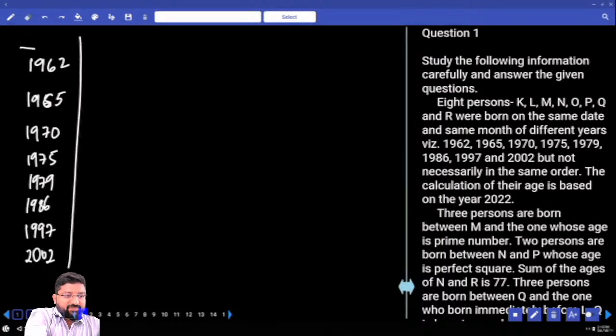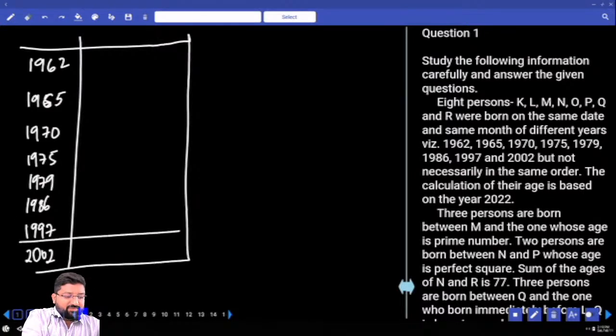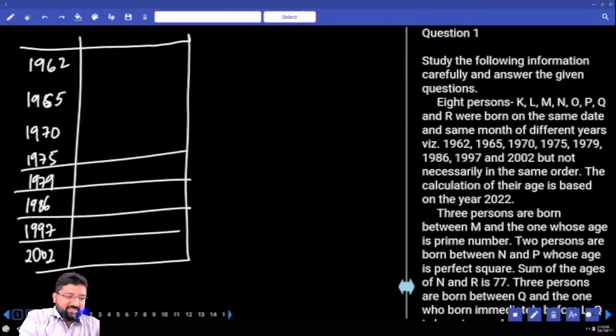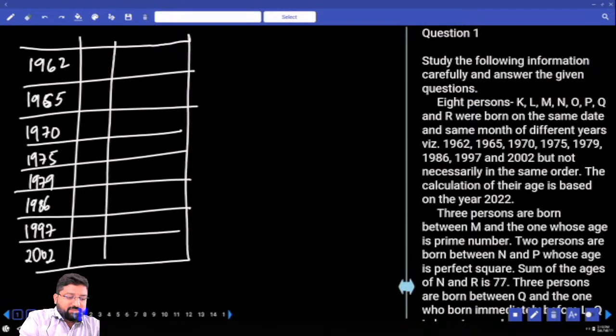So you come across a question of this type and you know what you're supposed to do first. What will we do? We'll calculate the ages first, and that is the most important thing. Either you go from top or you go from bottom, least bother, but you have to calculate the ages. Someone is born in 2002. What will be his age in 2022? 20. We will only calculate the difference for 2002 and 2022, and then later we will not compare every year with 2022. We will compare those previous numbers that are given here.